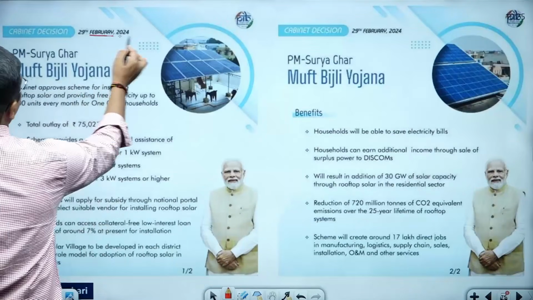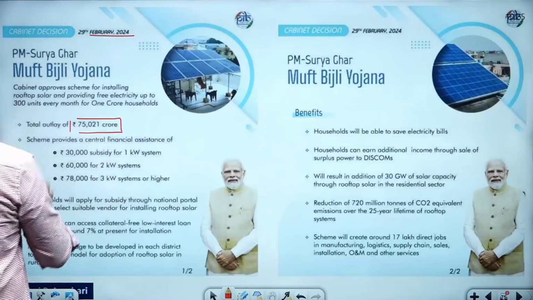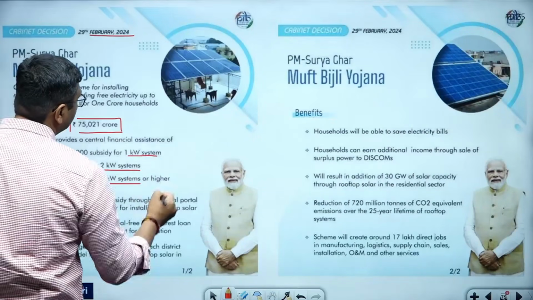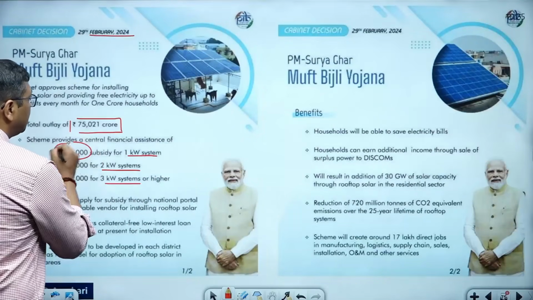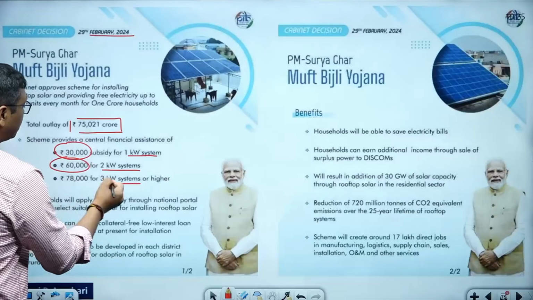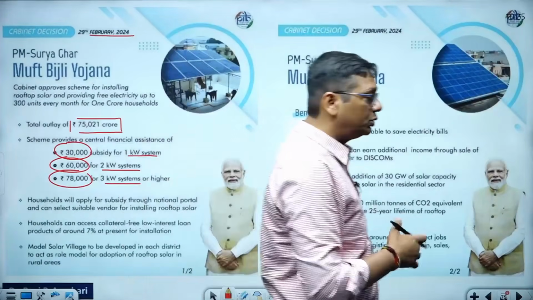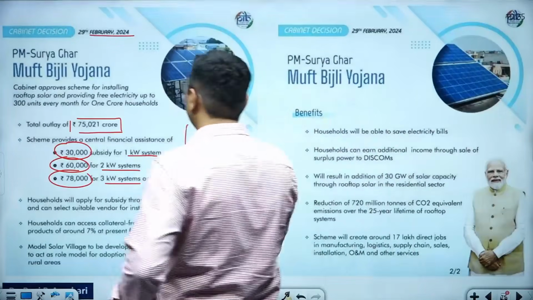See, this was news in February 2024, PM Surya Ghar Yojana. Here the government is giving funding of 75,000 crore rupees, and different levels of subsidies the government is going to provide. If anybody is interested in 1 kilowatt, 30,000 rupees subsidy; 2 kilowatt, 60,000 rupees subsidy; 3 kilowatt and beyond, the government will give you 78,000 rupees subsidy. In such cases, guys, you are getting it.